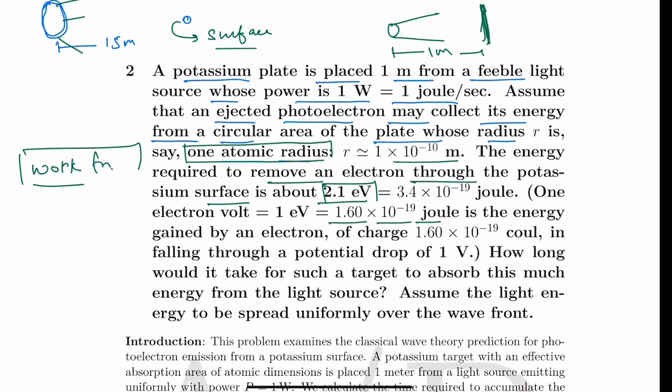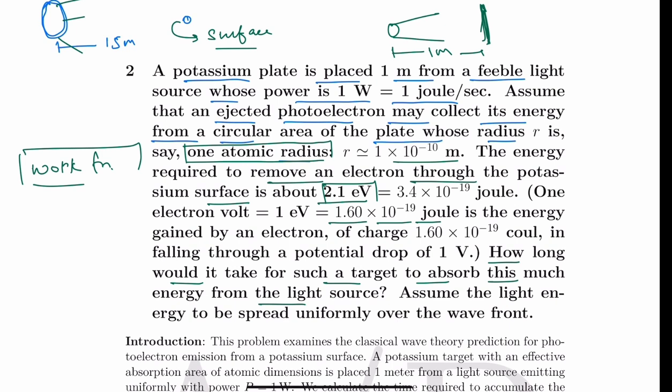And the question asks how long it would take for such a target to absorb this much energy from the light source. The light source is sending 1 joule per second. In 1 second it is sending 1 joule of energy. Then the question is, of that 1 joule, whatever share that atom of the potassium plate is going to take, what will be the time taken.